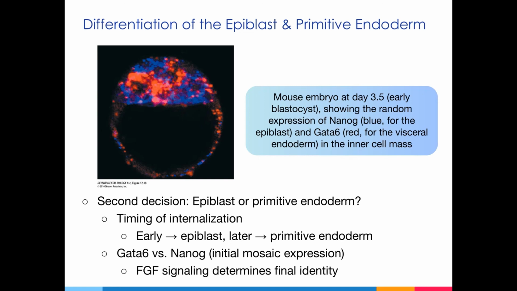But these cells separate into the primitive endoderm, which is the GATA6 positive population of cells, and the epiblast, which are NANOG positive cells. It should be noted that this differentiation event is influenced by the presence of fibroblast growth factors. So the cells that received a greater number of fibroblast growth factors go on to give rise to the primitive endoderm.